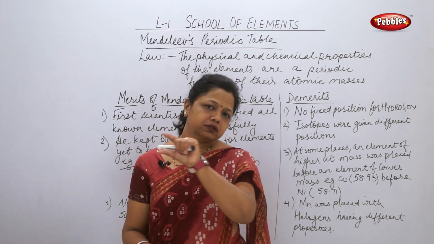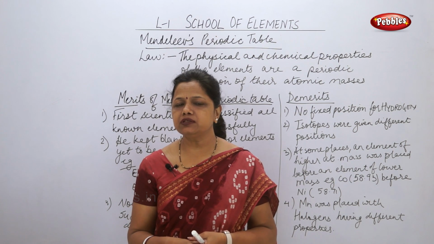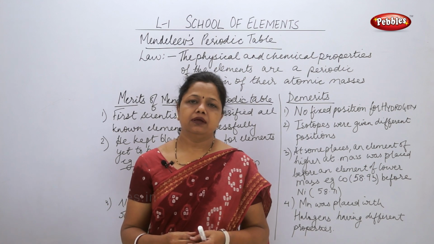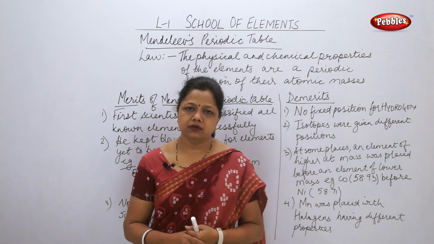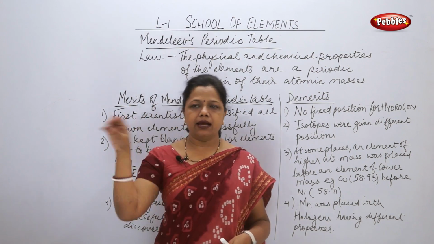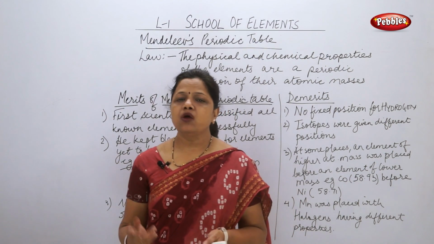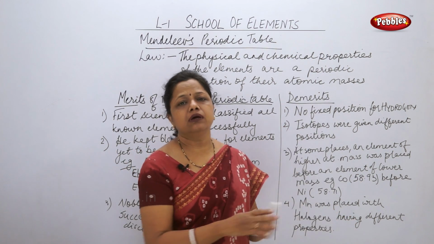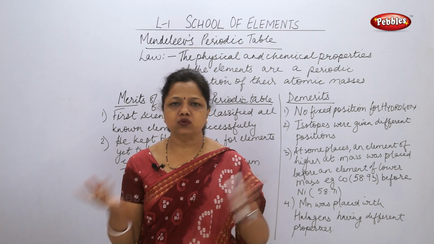First, there were the horizontal rows which he put, and he called them periods. Now how many periods were there? There were 7 periods, so 7 rows were there. Then he made some vertical columns which he called groups, and those groups are 8 in number. So like this the groups are there, and like this the periods are there. And he saw that there was a regular gradation when he moved from the element on the left side to the element on the right side, a gradation of similar properties from left to right.